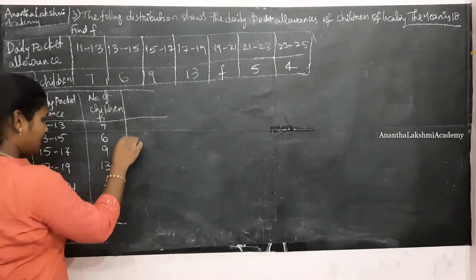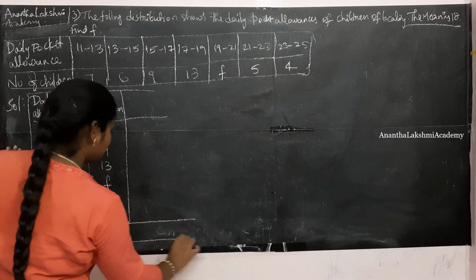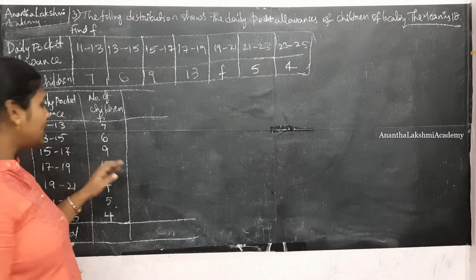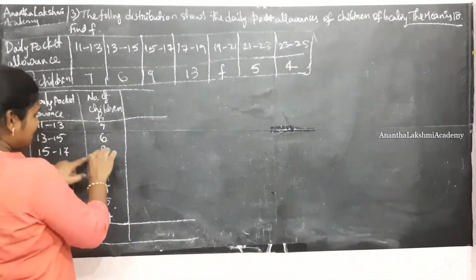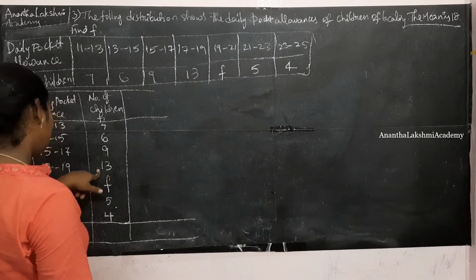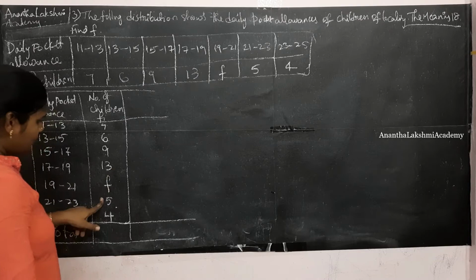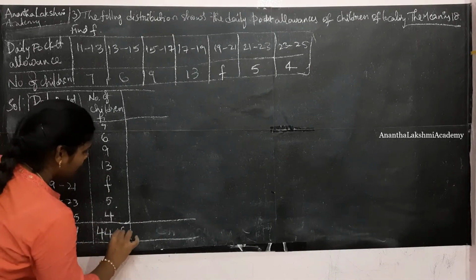So by calculating the mean using the direct method, we need sigma fi, right? So let us calculate this. 7 plus 6 is 13. 13 plus 9 is 22, plus 10 is 32, plus 3 is 35, 40 and 44. This is going to be 44 plus f.